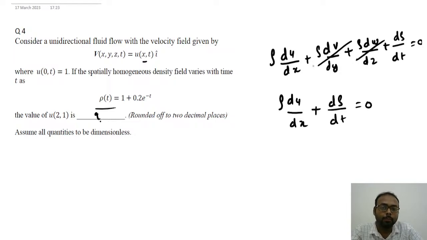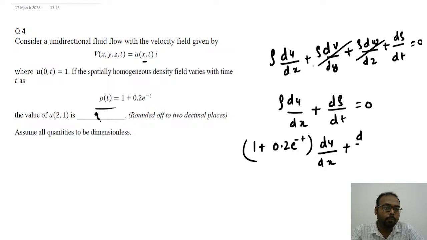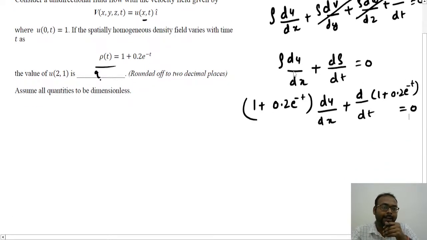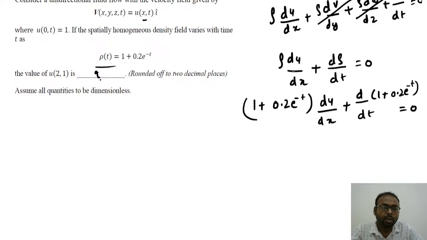So now we will put all the values here. Rho is given by 1 plus 0.2 e to power minus t, times du by dx, plus d rho by dt. Here we are differentiating this rho value, which is 1 plus 0.2 e to power minus t, and the sum is equal to 0. Now when we differentiate this and equate it to 0, we get du by dx.